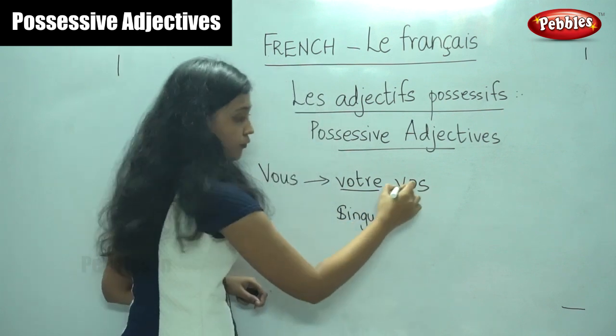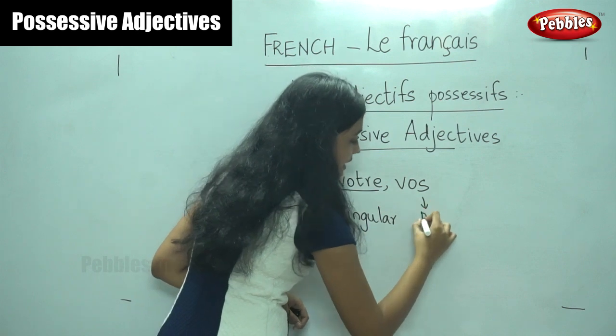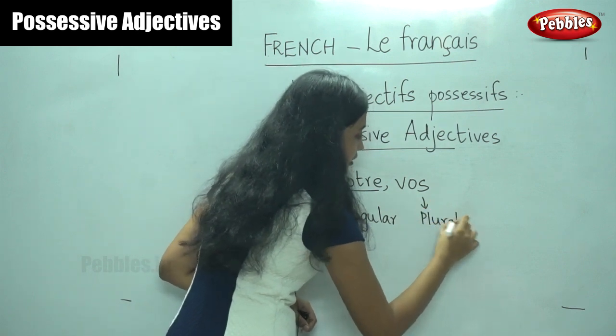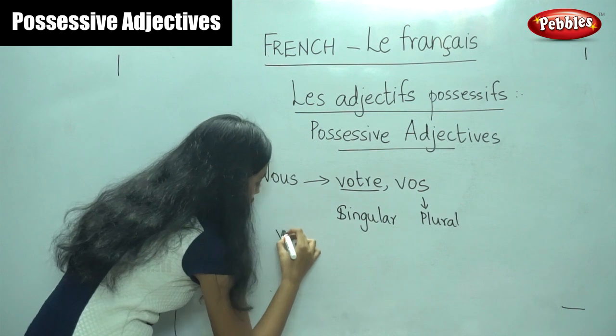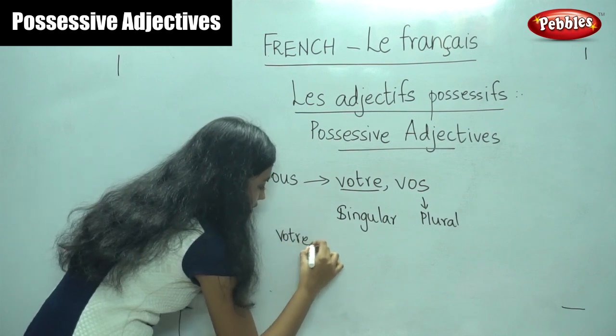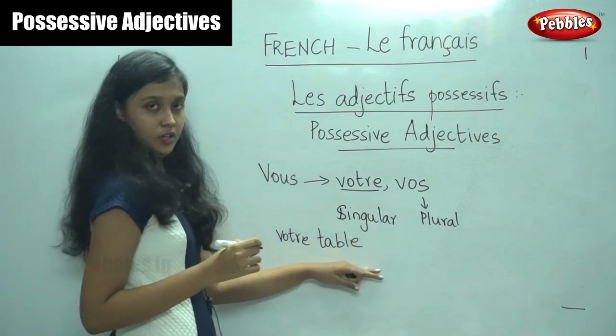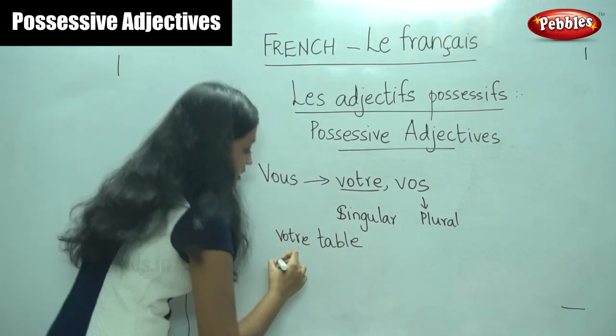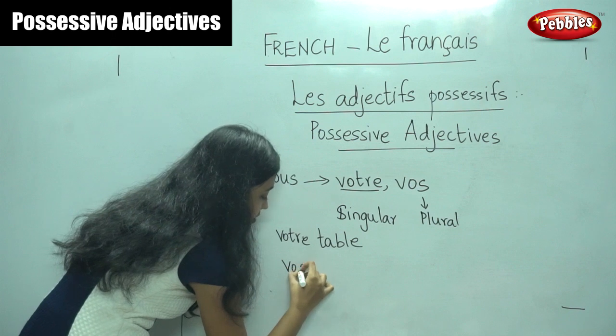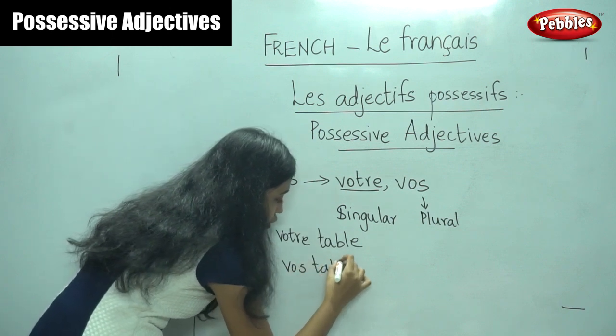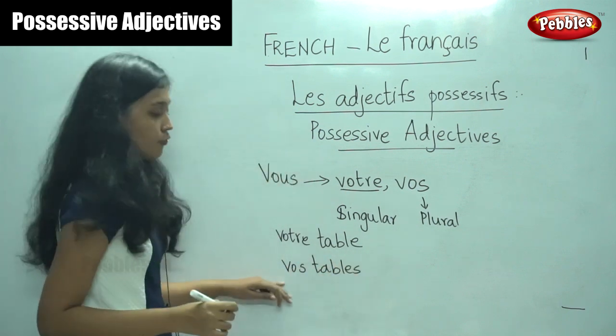And vos is for nouns that are plural. For example, votre table. Your table. If it is in the plural form, you would say vos tables.